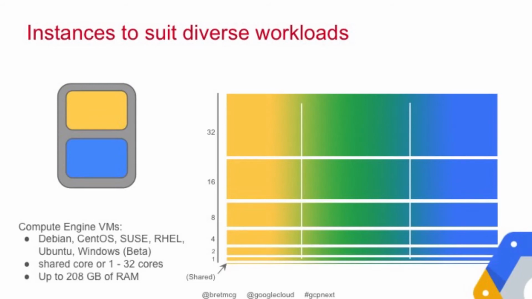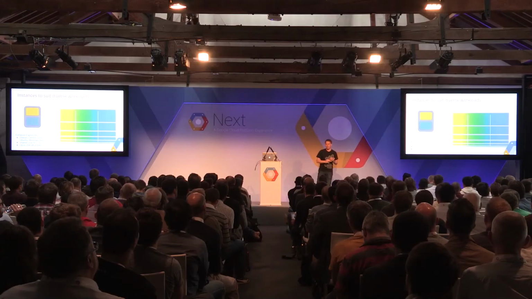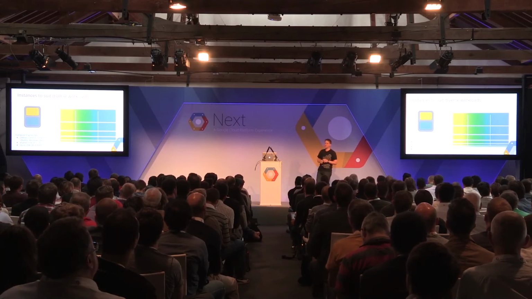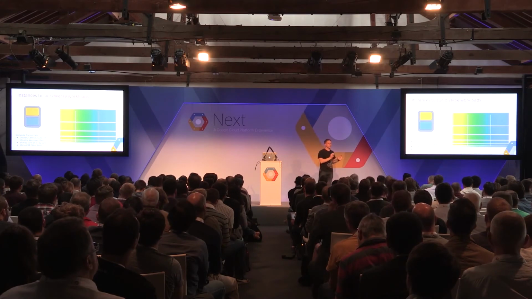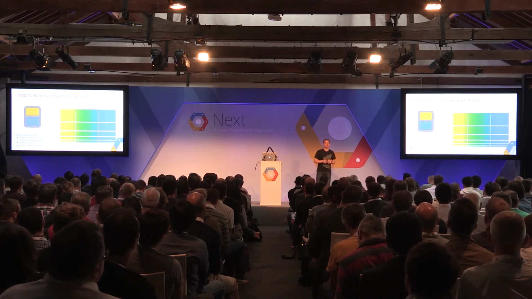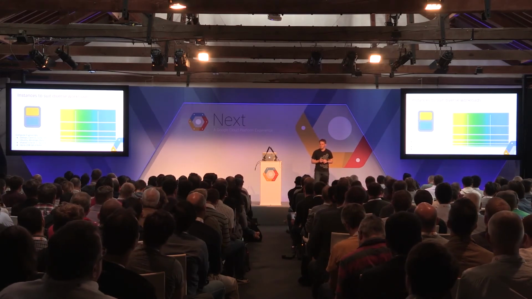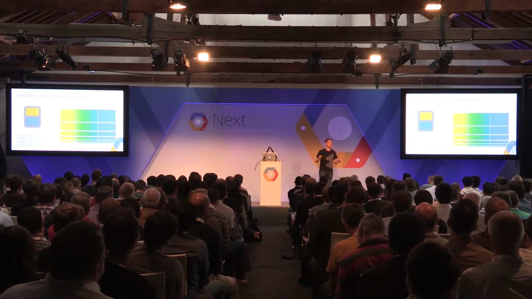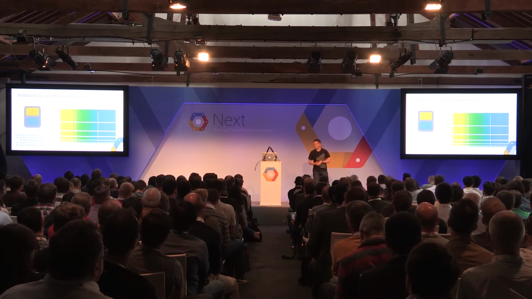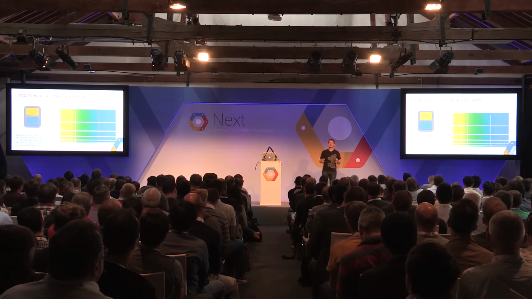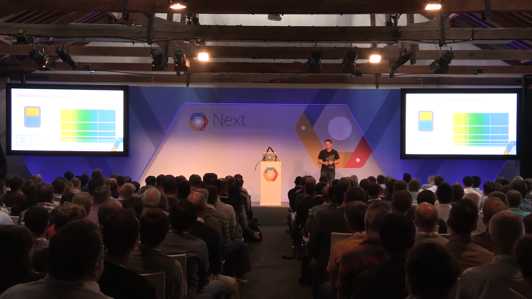The Compute Engine VMs that we offer go up to 32 cores and 280 gigabytes of RAM. On the lower end, we also have shared-core VM instances. It supports a set of operating systems, just to name a few: Debian, CentOS, CoreOS, SUSE, Red Hat Linux, and we are also supporting Windows, in beta currently.